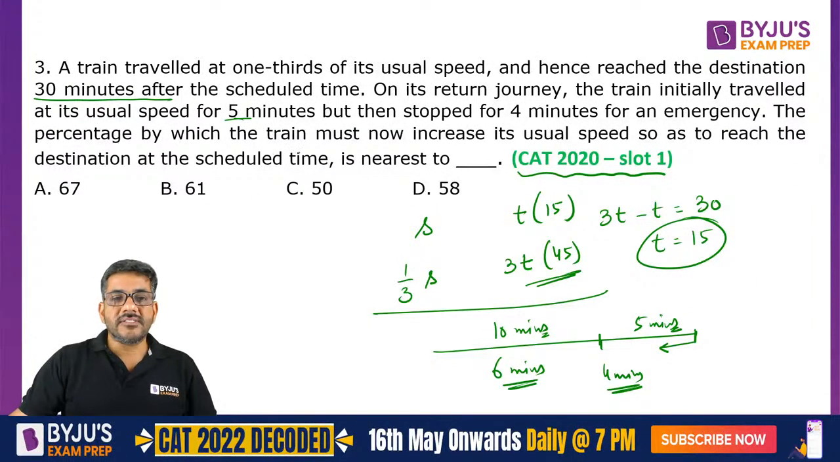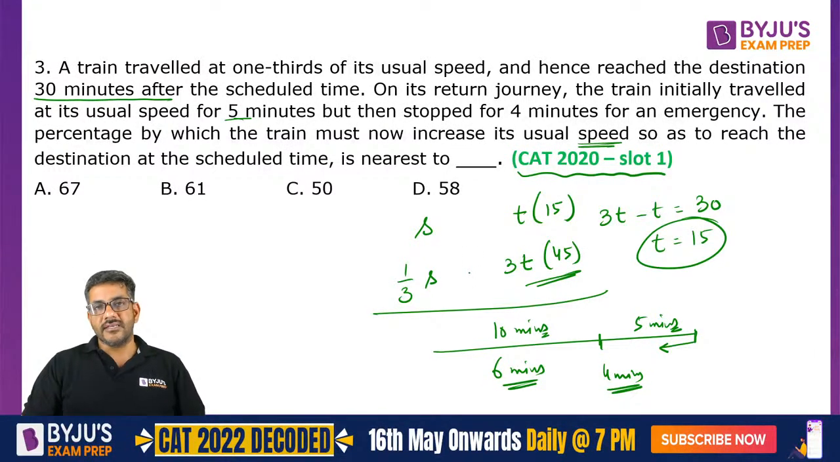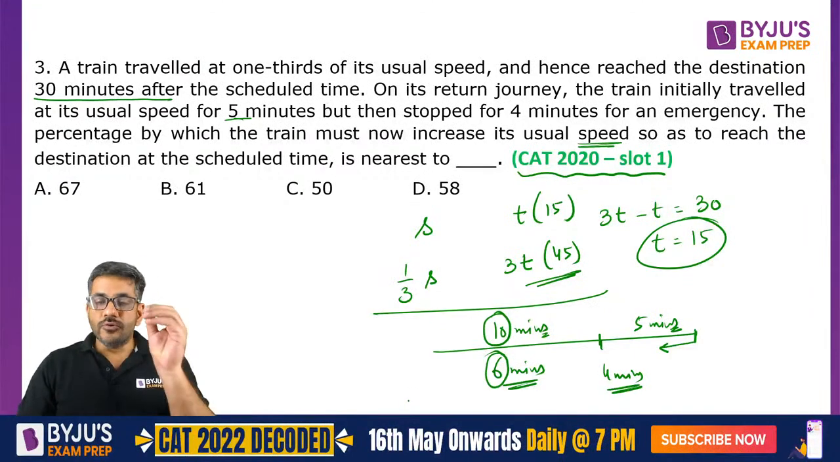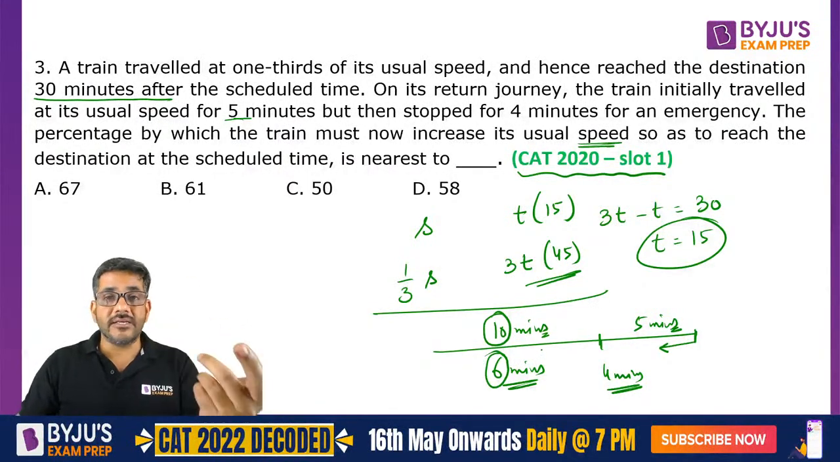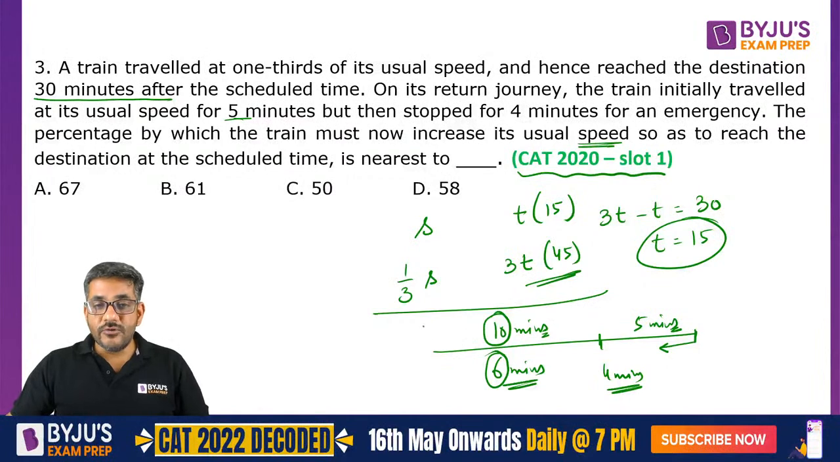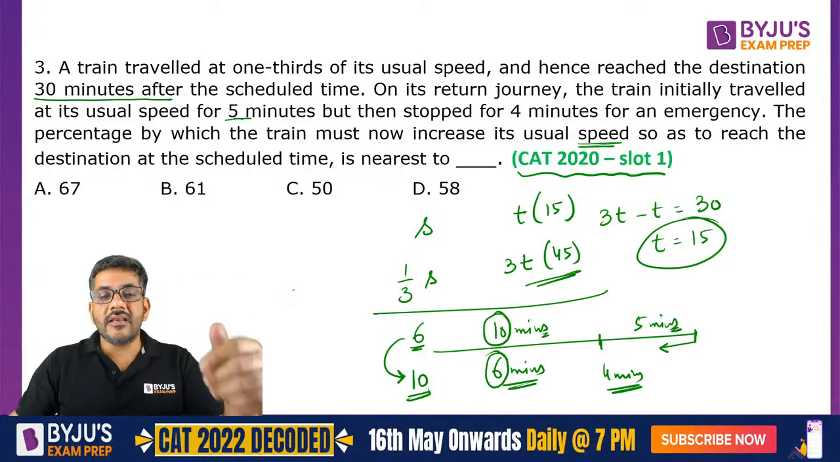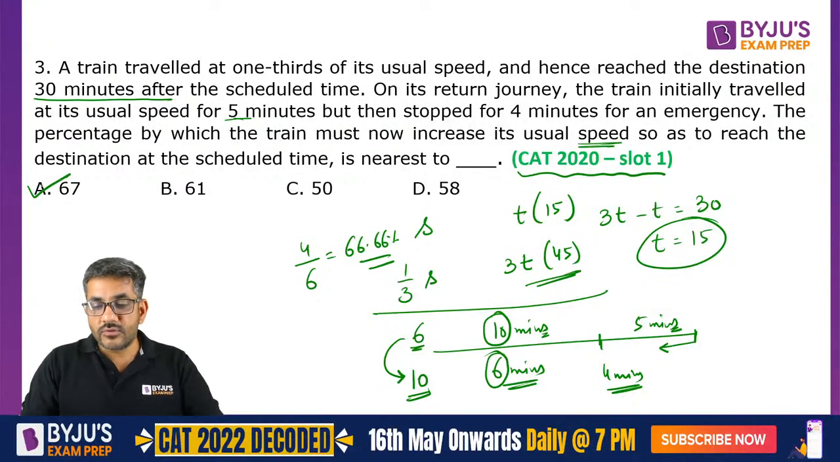Now the question is the percentage by which the train must now increase its usual speed so as to reach the destination. अब ratio of time आ रहा है आपका 10:6. Usual time is 10, but today's time is 6. और time का ratio speed के ratio का inverse होता है. So can I say if the usual speed is 6, today's speed should be 10, right? And what is the percentage increase in the speed? From 6, there is an increase of 4, that is 4 by 6 or 66.66%, which is closest to option A.